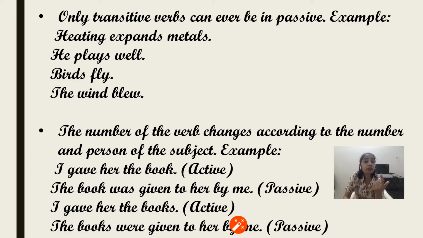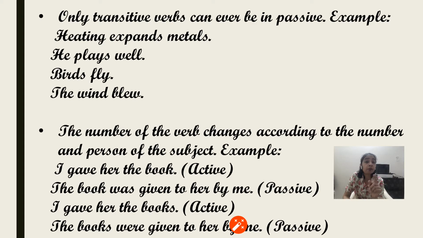The book was given to her by me. Now since book is singular, was is used here. Now if I see the next sentence, "I gave her the books." Now books is plural, I is singular, her is also singular, but books is plural here. So books is now going to become the subject, and the auxiliary verb will change according to the subject. So the subject becomes the books, and the auxiliary verb changes according to the number.